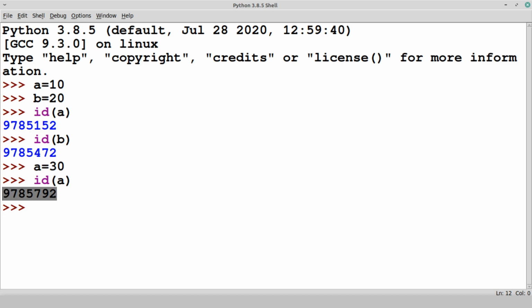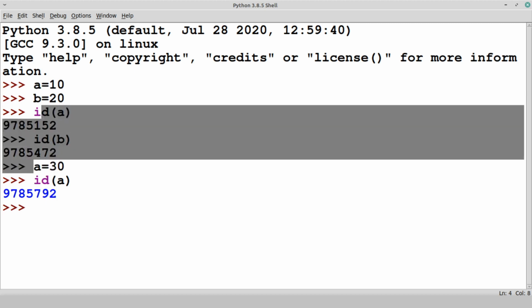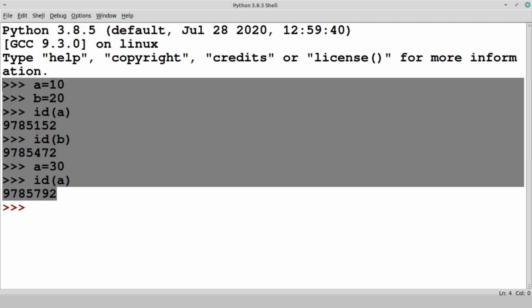So this is called mutability versus immutability. For example, in our program, if any program section, function or method is using this A as the 10 value, and we try to change A to 30, and a function needs the previous or old value, then in that case this will create an error. So this is how the mutability and immutability concept works.